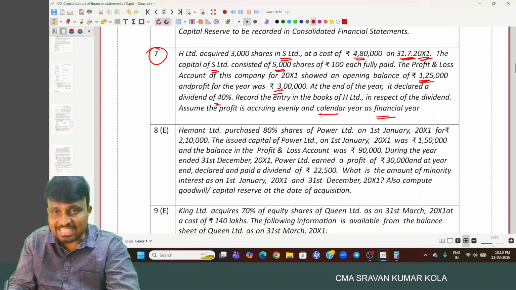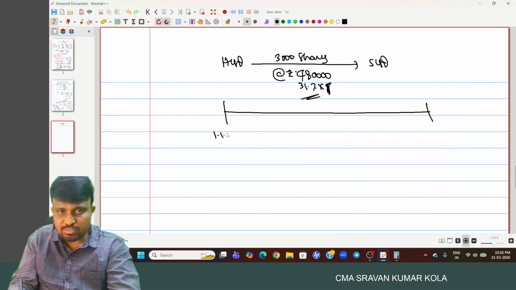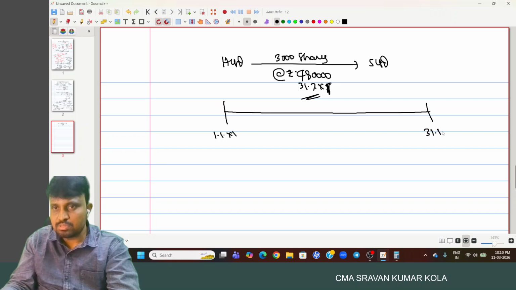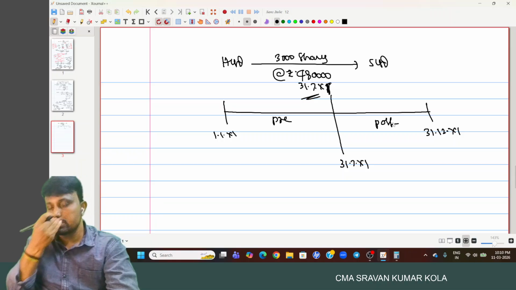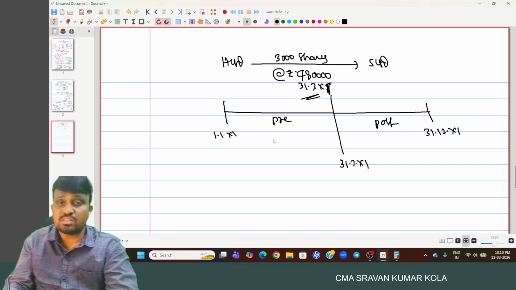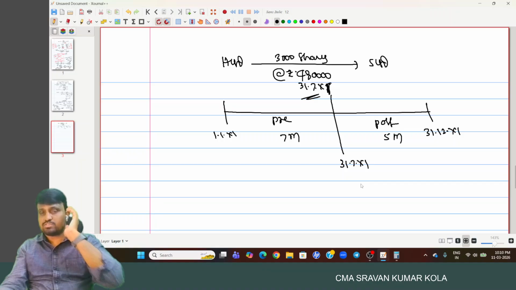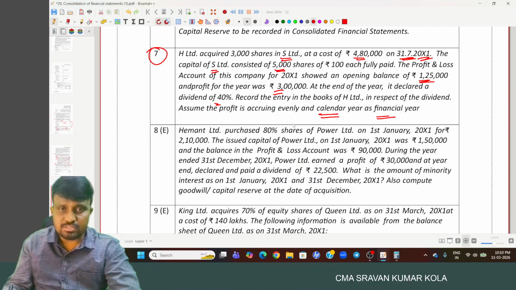They follow the calendar year as financial year. That means 1/1/X1 to 31st December. Out of that, up to 31st July is covered under pre, and the rest is covered under post. The pre period is 7 months, and the remaining 5 months are covered under post. Okay, and this is the stage.